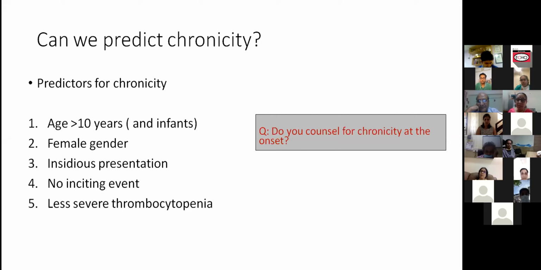You would be prompted to do more tests at the very onset. For example, anemia in this child, therefore you did the antiglobulin test. You wouldn't do that in a normal case of ITP who has come acutely, right? So it depends on other features also. It will be very individual, but in general, for acute ITP with typical presentation, there is no need to do any further investigations.